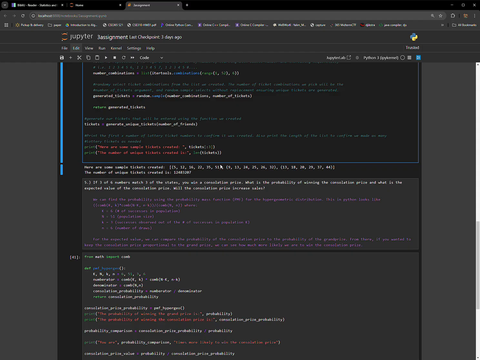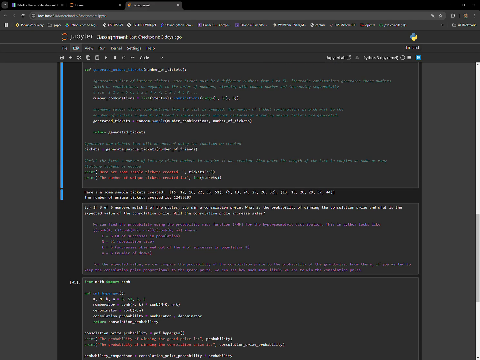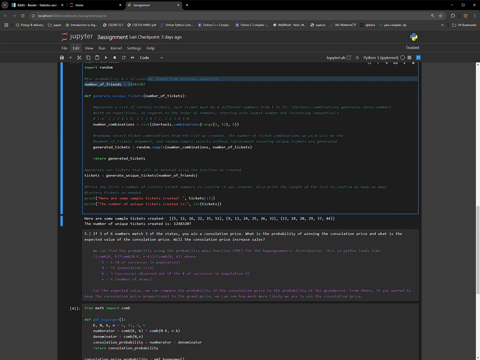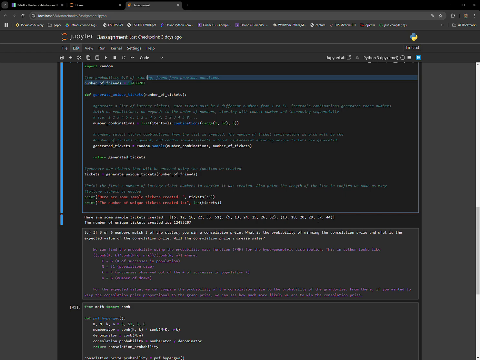I just printed the first 3 of the tickets, and then you can see the number of unique tickets by finding the length of tickets to be equal to the number of friends. So we can see that we did actually generate that many tickets, that each friend got 1 ticket, and they all are unique.